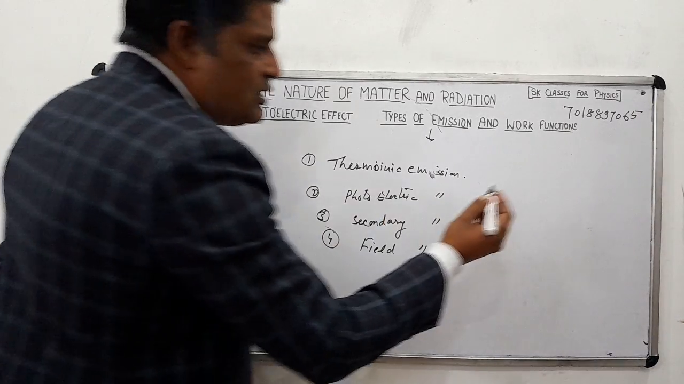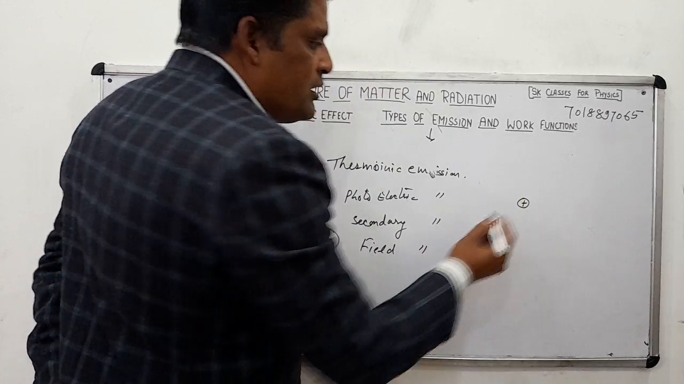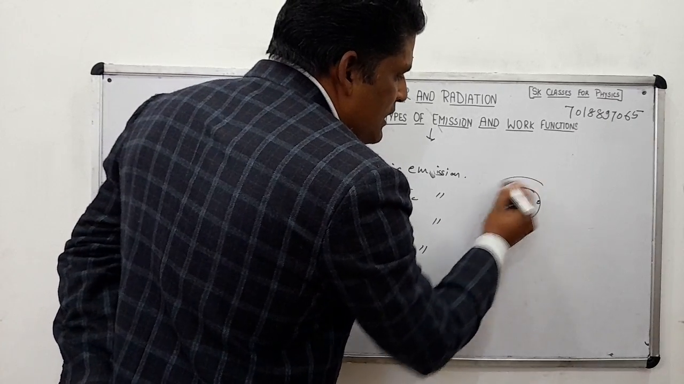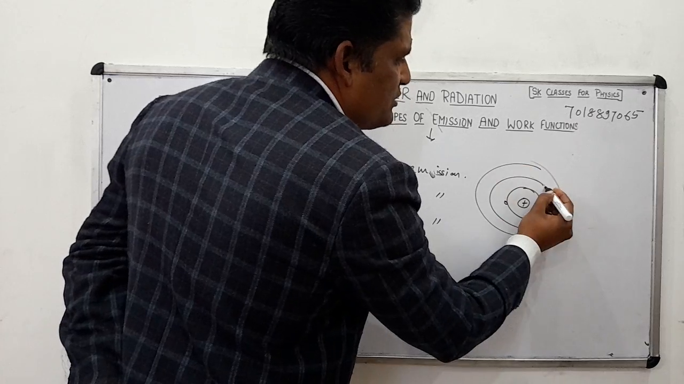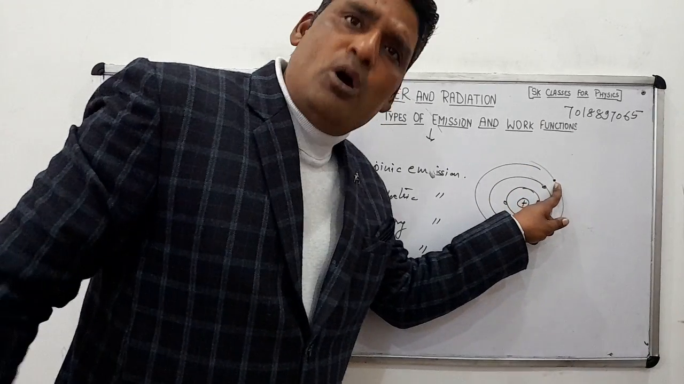Suppose, you know the structure of an atom. There is a nucleus, and the nucleus contains positive charge. There are electrons, two in the first orbit, and so on. The electrons are outside the metal surface. These electrons are loosely bound.